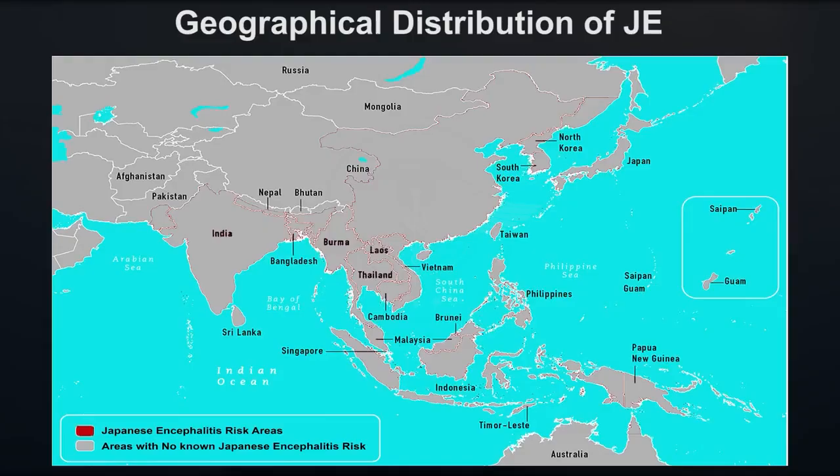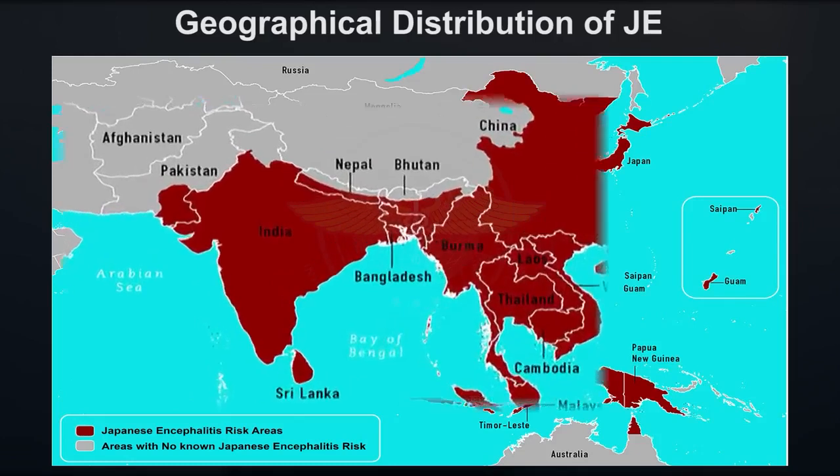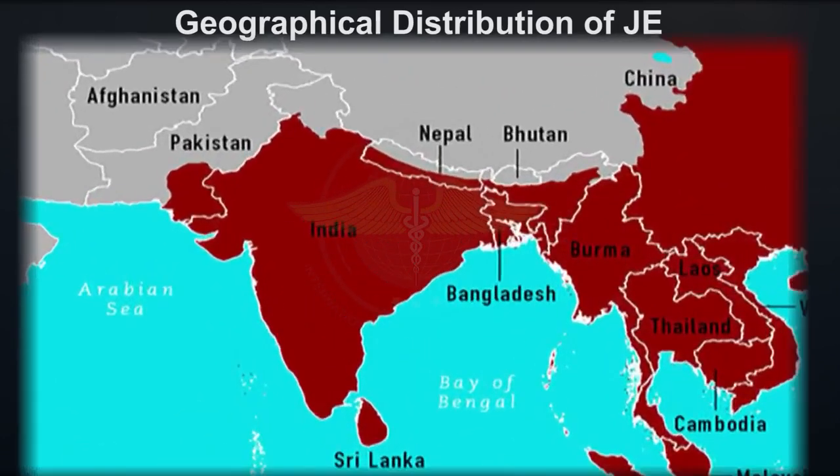Now let us see what the global burden of this disease is. If you look at this map of the world, you will see a red painted area, and this red painted area indicates that Japanese encephalitis is very high risk in these areas, and you will find India has been painted totally red. That means this disease is endemic in many pockets of our country.